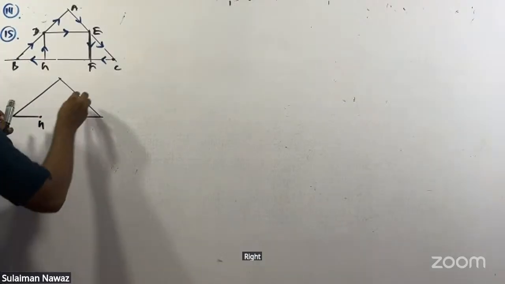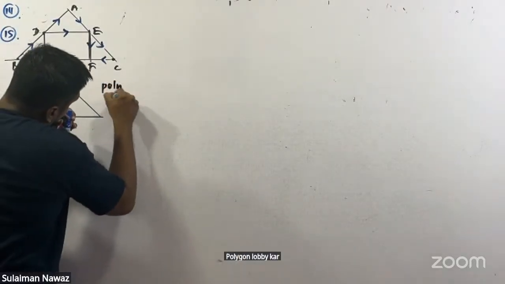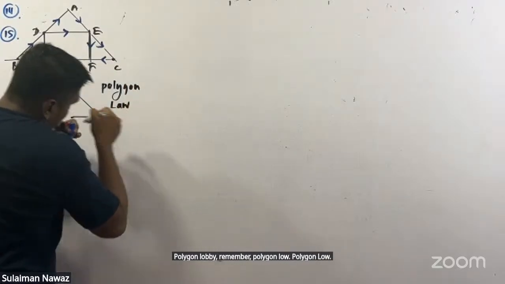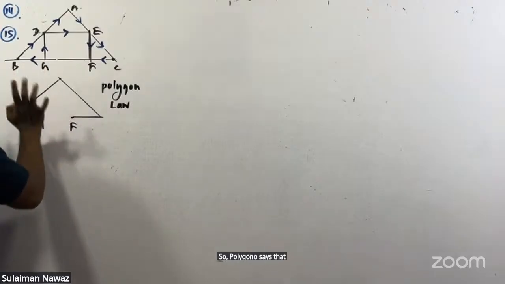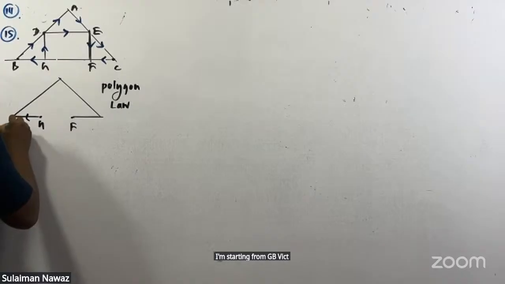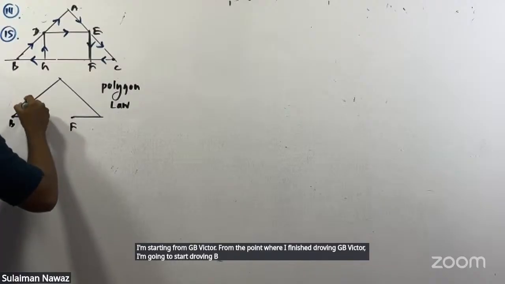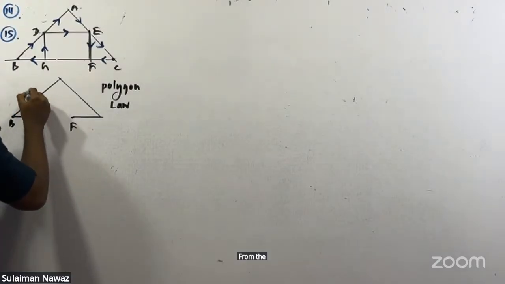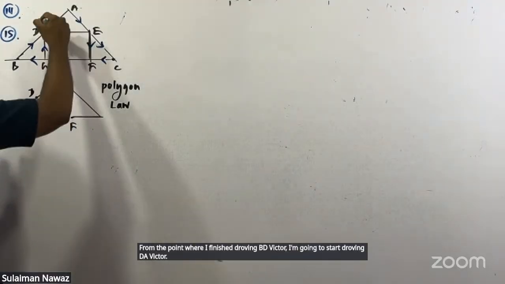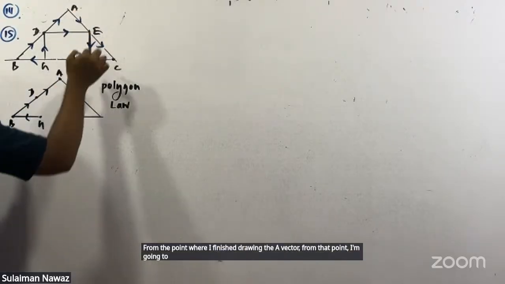Now you can remember the polygon law of vector addition. Polygon law says to start from one of the vectors. I'm starting from the GB vector. From the point where I finish drawing GB, I start drawing the BD vector. From where I finish drawing BD, I start drawing DA. From where I finish drawing DA, I start drawing the AE vector.